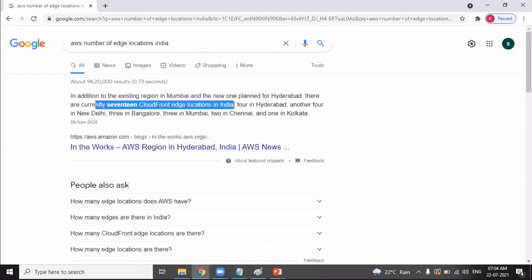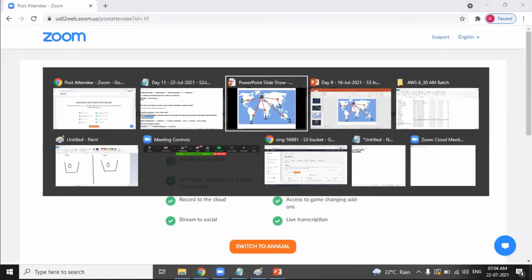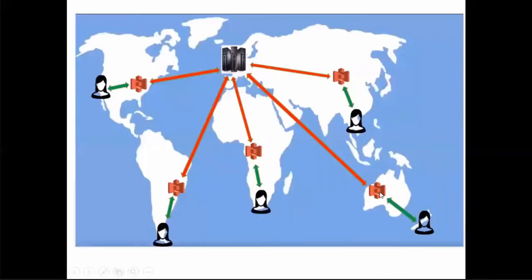Currently only one region, but 17 edge locations: 4 in Hyderabad, another 4 in New Delhi, 3 in Bangalore, 3 in Mumbai, 2 in Chennai, and 1 in Kolkata. They are something like mini data centers, tiny data centers. So what happens? The data gets uploaded into the edge location, and from the edge location, the data gets uploaded. Many edge locations are scattered all over the world to have this feature enabled.